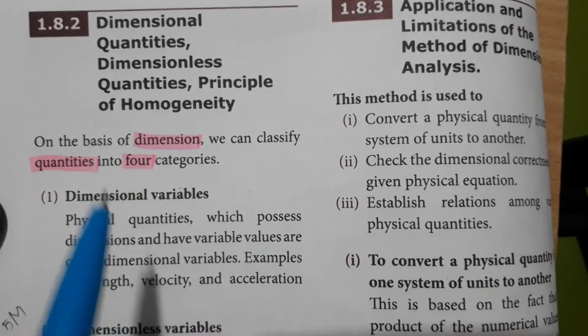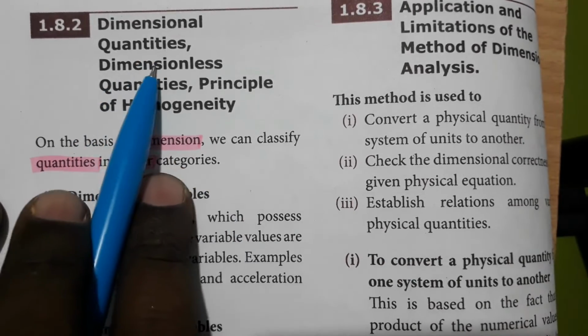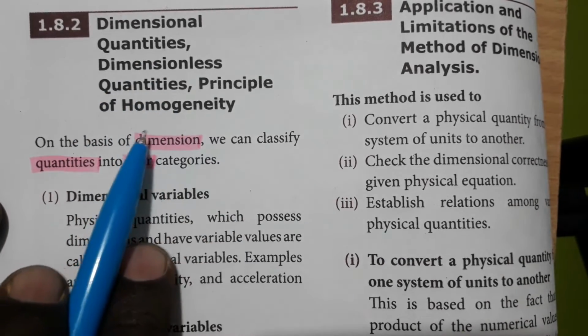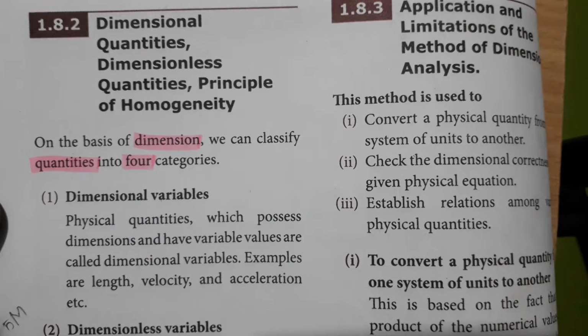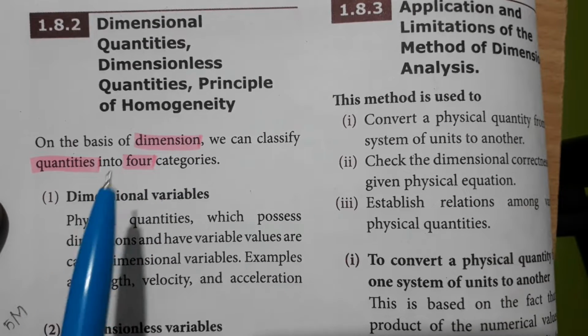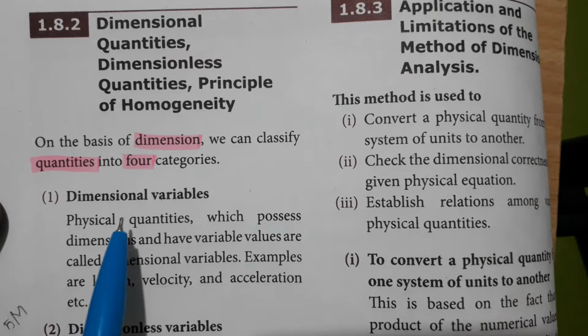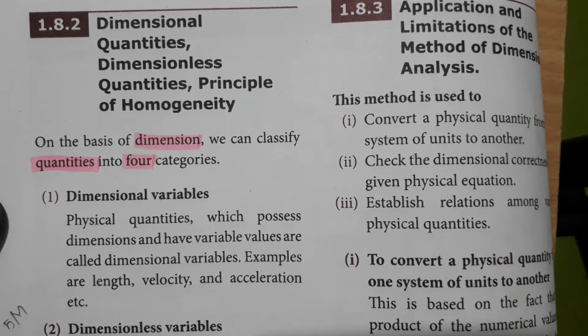Today we will see the topic dimensional quantities, dimensionless quantities, principle of homogeneity. So there are four types of classifications called dimensional variables, dimensionless variables, dimensional constants and dimensionless constants. So we will see each of these.